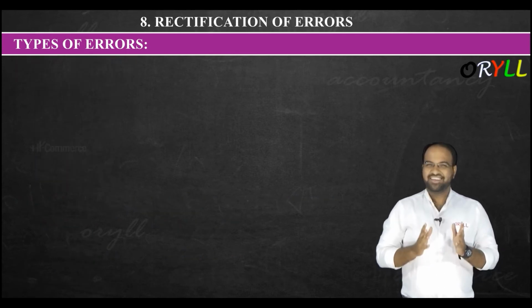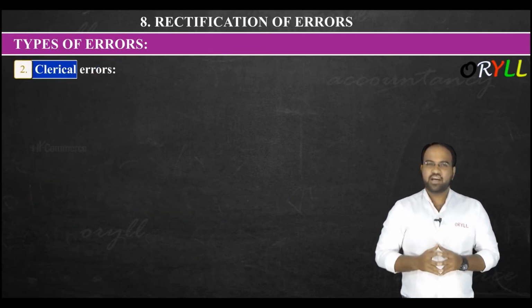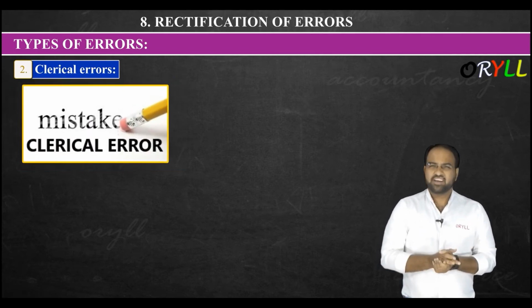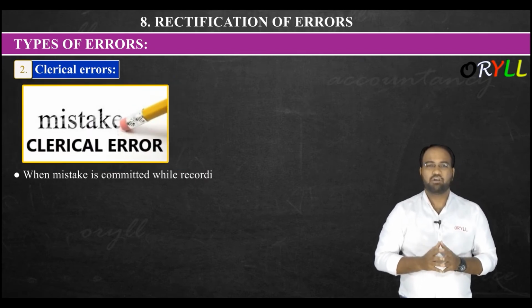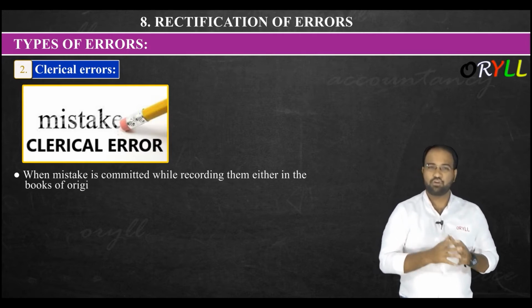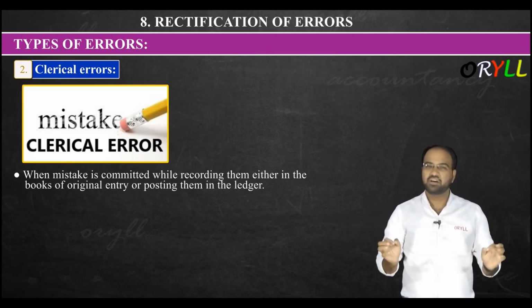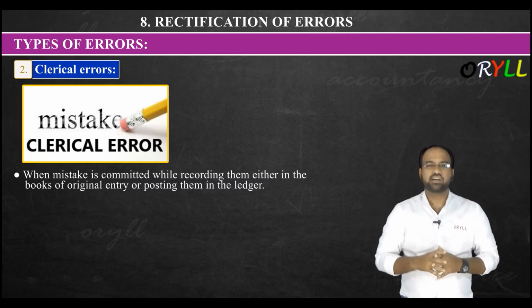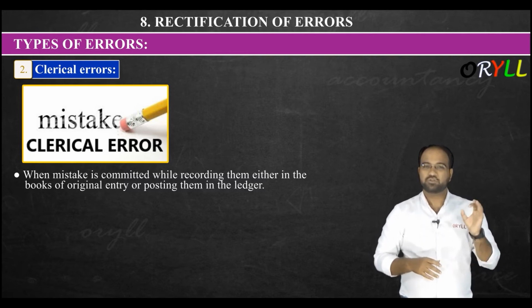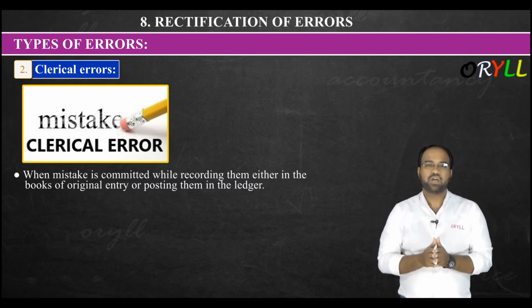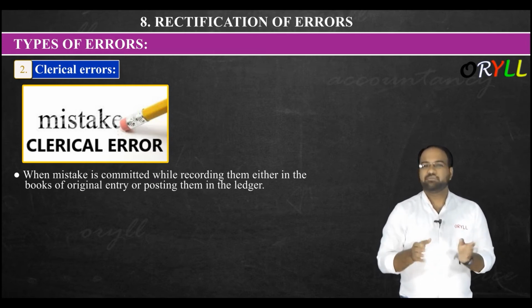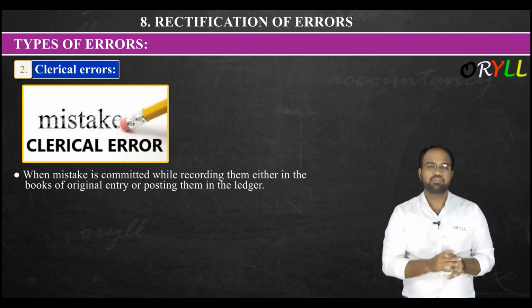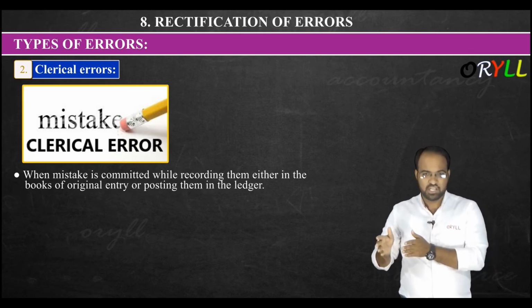Understood here? Next one is clerical errors. What do you mean by clerical errors? Let us discuss this. When a mistake is committed while recording entries either in the books of original entry or posting them in the ledger, this kind of error is called a clerical error.